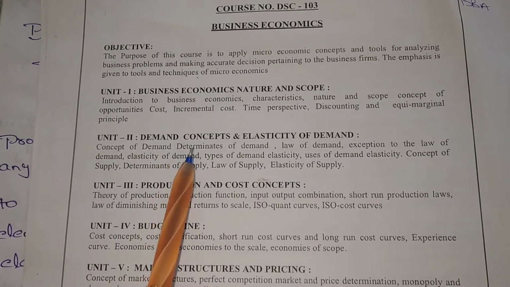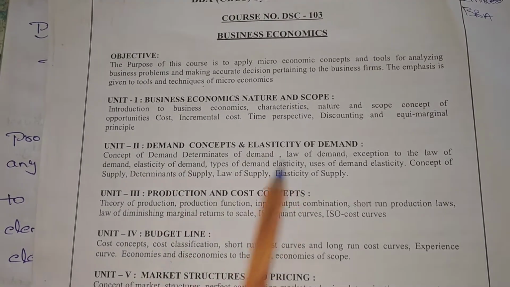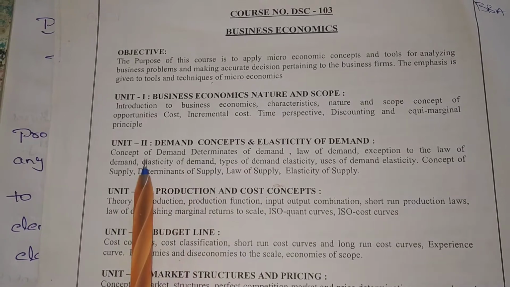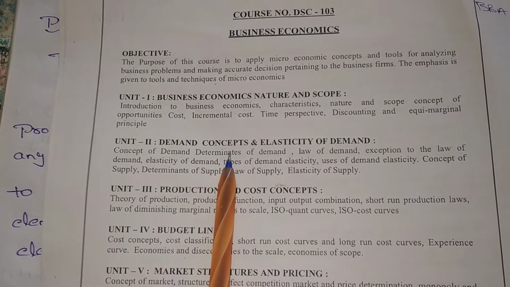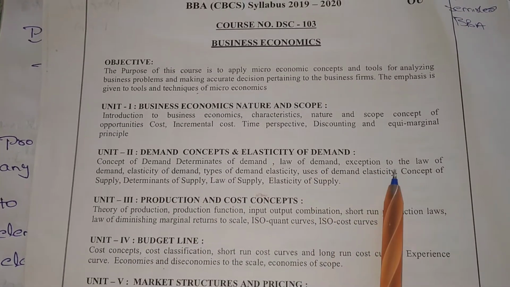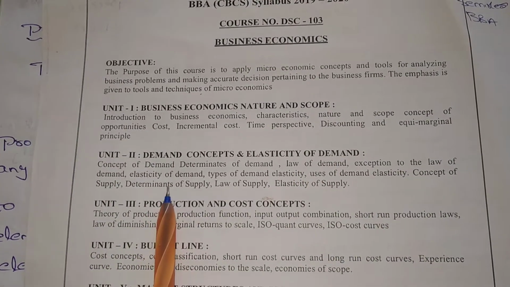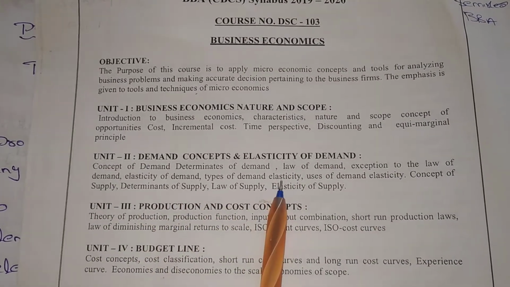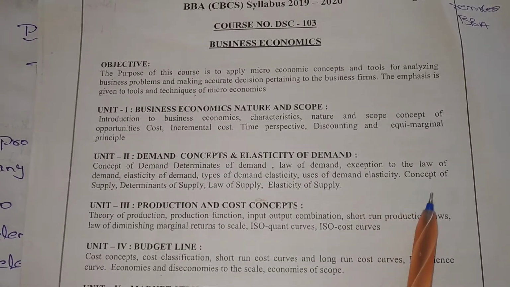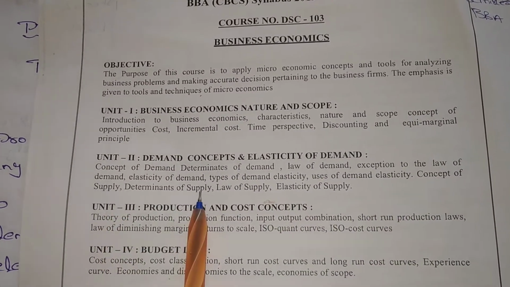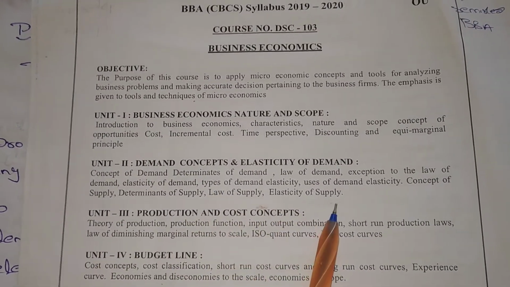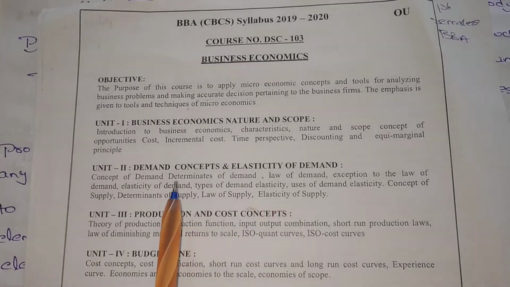Next, the second chapter is demand concepts and elasticity of demand. What are the concepts of demand and its determinants? What is the law of demand? Exceptions to the law of demand. Elasticity of demand, types of demand elasticity, uses of demand elasticity, concepts of supply, determinants of supply, law of supply, elasticity of supply. Each and every topic we cleared.